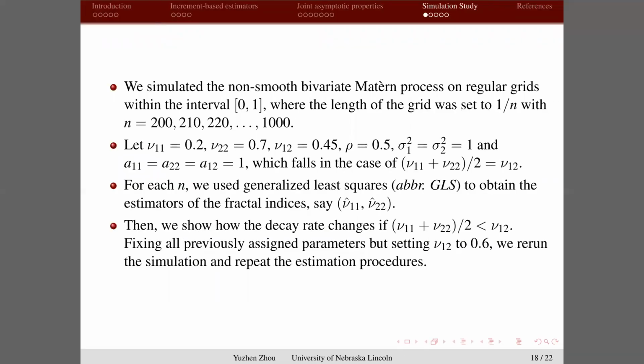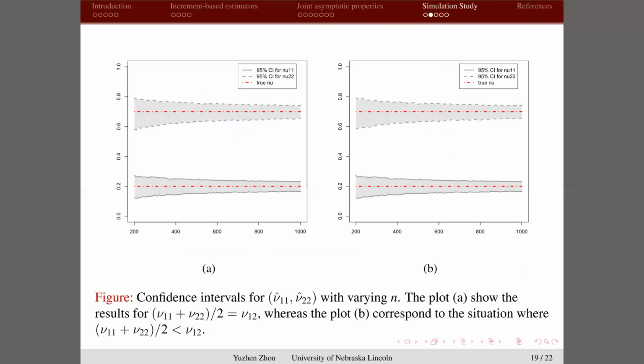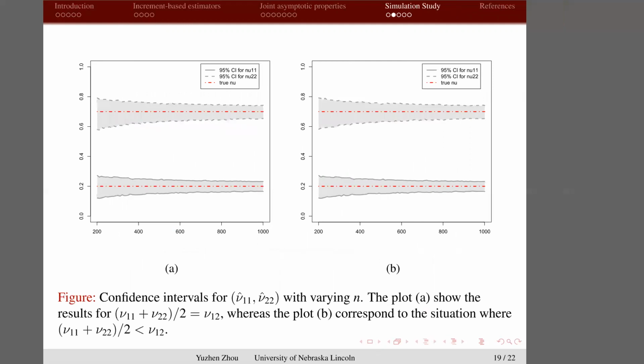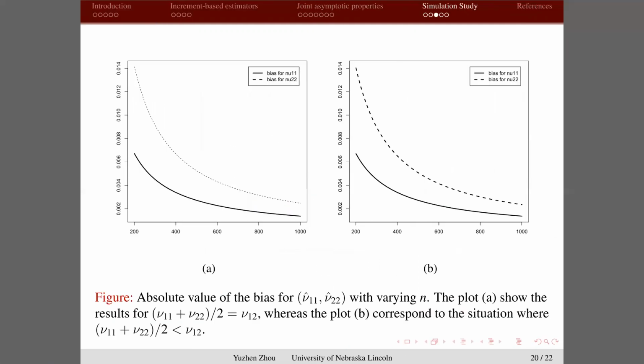And eventually, we can show you a simulation. We simulate a bivariate Matern process with different sample sizes, wanting to see how the decaying rate looks. First of all, these two plots show the confidence intervals, and we can see the estimator is quite good; the confidence interval is quite narrow. Then we show the bias. We know from the theorem the bias has an order of big O of n to the power -1 in either case. So this looks fine, with a decaying rate of n to the power -1 in both cases.